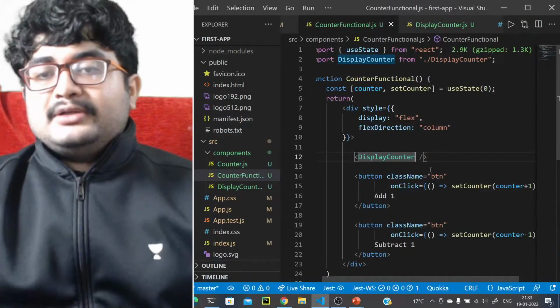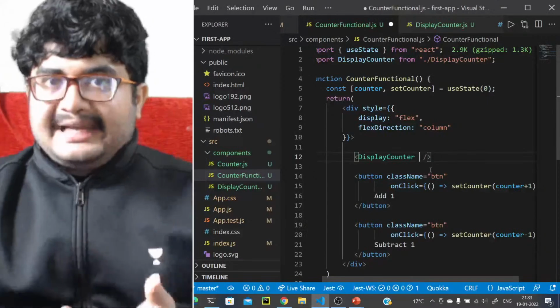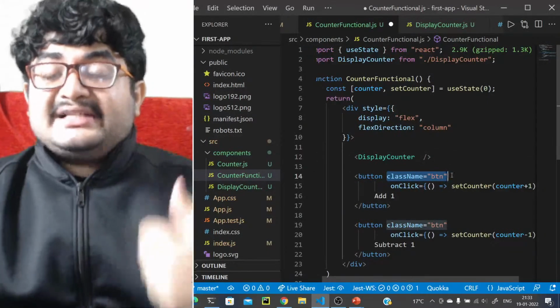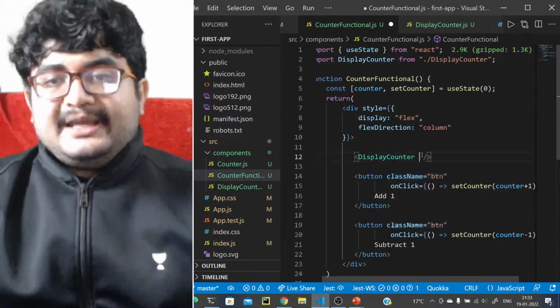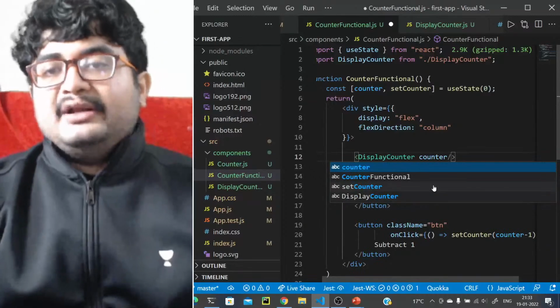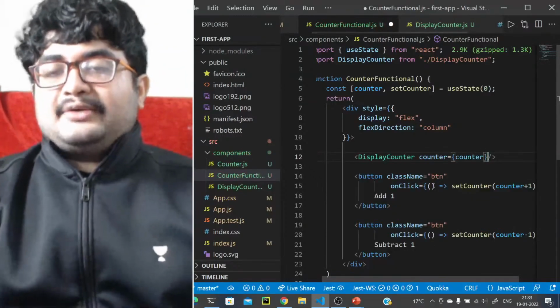So how do we pass props? Props are similar to normal attributes that you pass in HTML or here as well, like className on a button. This is actually a prop that you are passing. So similar to this, you will also pass props here. What is the prop name? Counter equals to, and you pass in the value of the actual counter that you have.